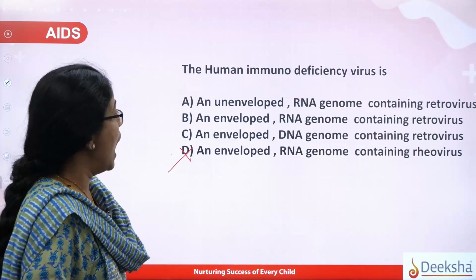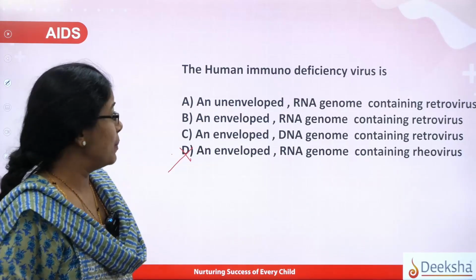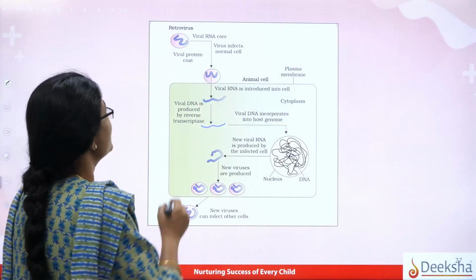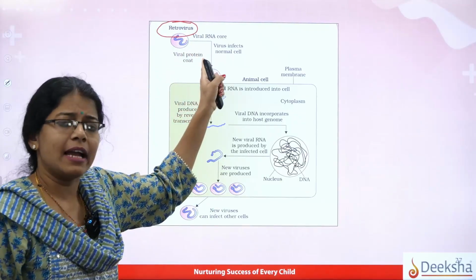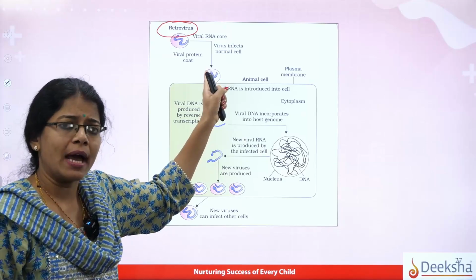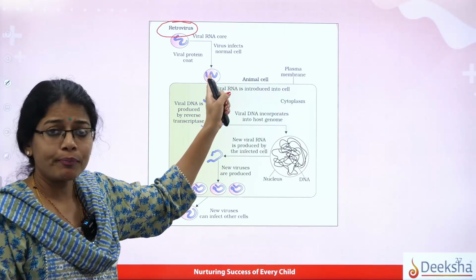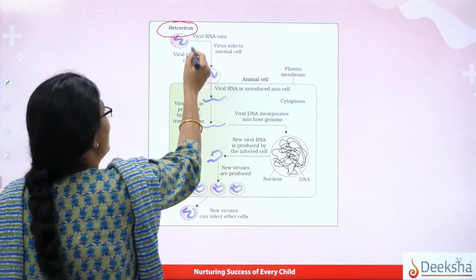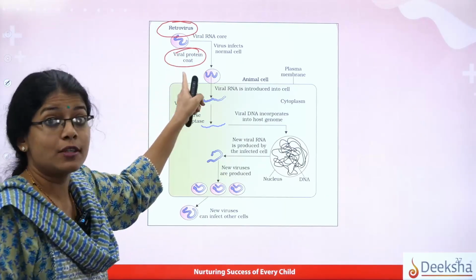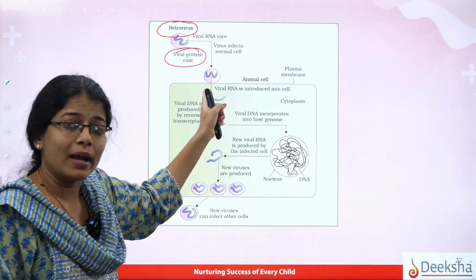Let us see how it actually multiplies. Okay, this is how. Now imagine this is one retrovirus, right? This retrovirus, that is the HIV virus, is found to have an RNA genome, and this RNA genome has a coat, a protein coat, which is the strongest asset of the virus here.